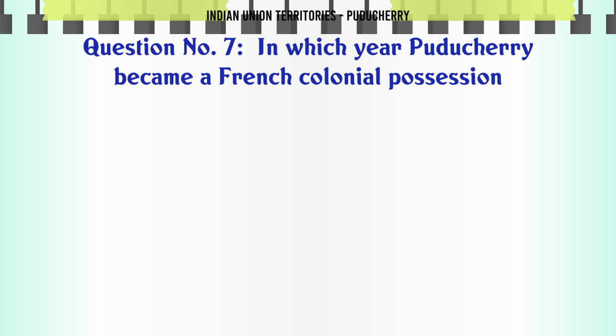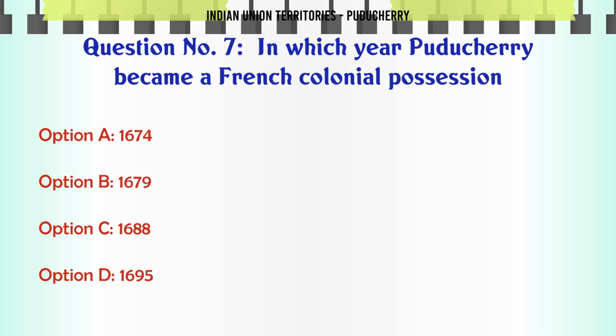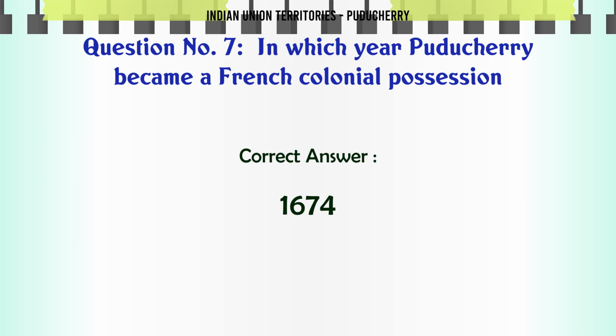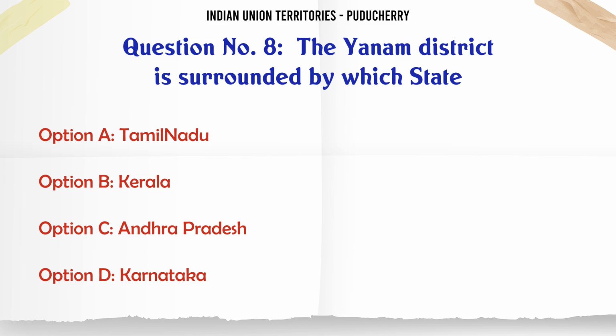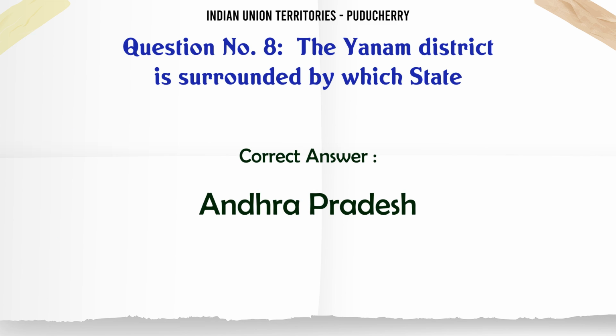In which year Puducherry became a French colonial possession? A. 1674, B. 1679, C. 1688, D. 1695. The correct answer is 1674. The Yanam district is surrounded by which state? A. Tamil Nadu, B. Kerala, C. Andhra Pradesh, D. Karnataka. The correct answer is Andhra Pradesh.